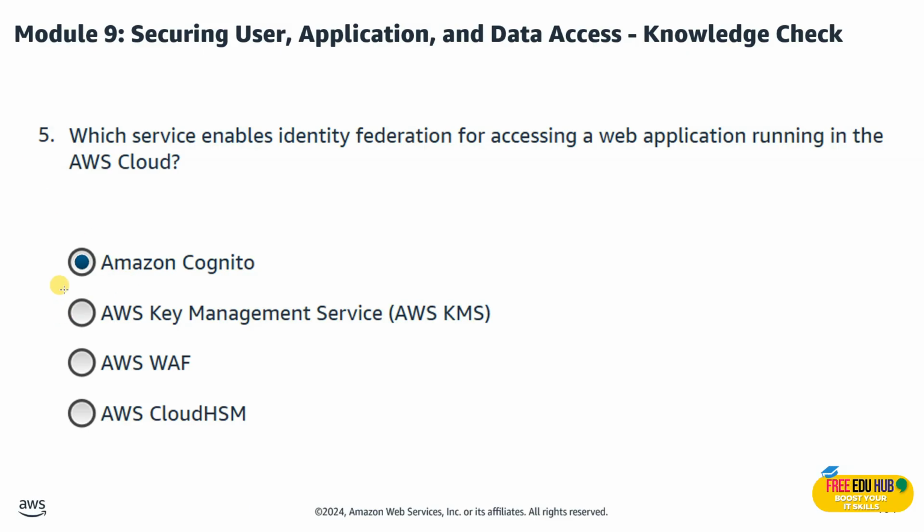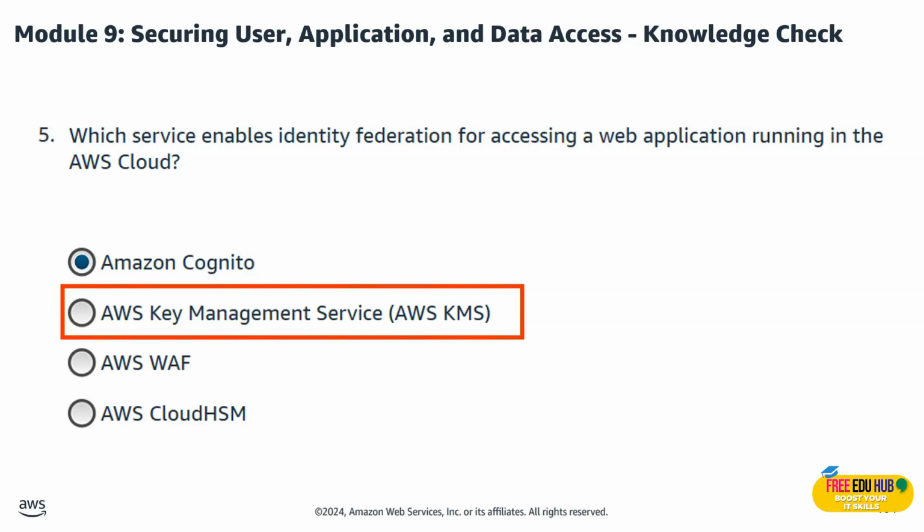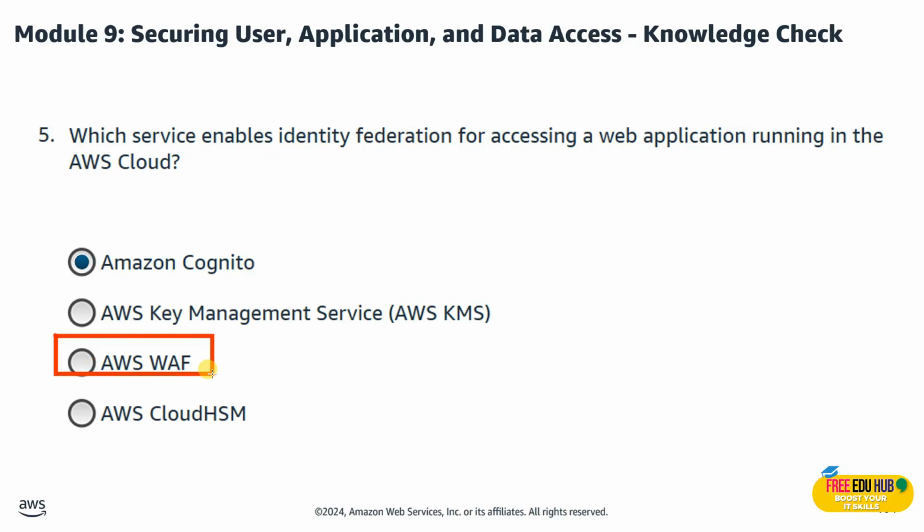Now, we are not going for AWS KMS. The reason is that it manages the encryption keys, not identities. We are not going for WAF because it protects the web apps from attacks, not user authentication, and Cloud HSM is not the right answer since it provides hardware key storage, not identity federation.